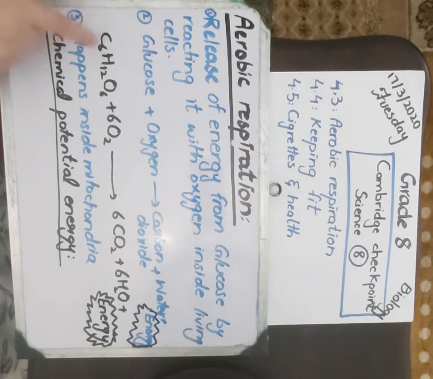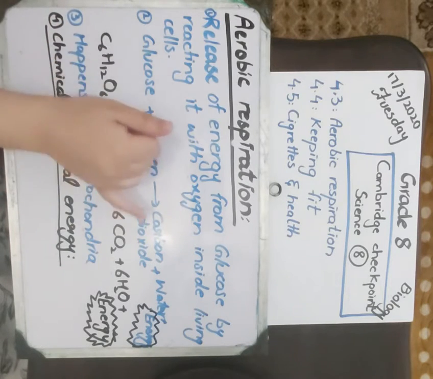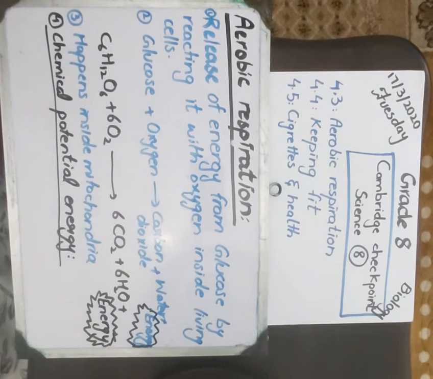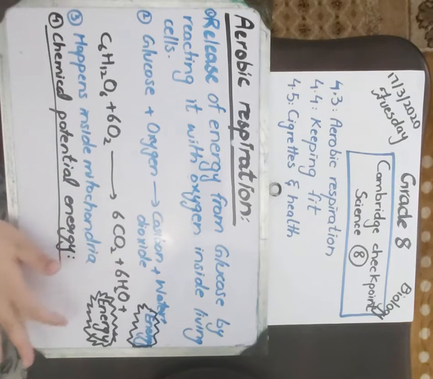Glucose is C6H12O6, oxygen O2, carbon dioxide CO2, water H2O, and energy. So glucose and oxygen react together to produce carbon dioxide, water, and the energy that we need. So this is a simple chemical reaction.